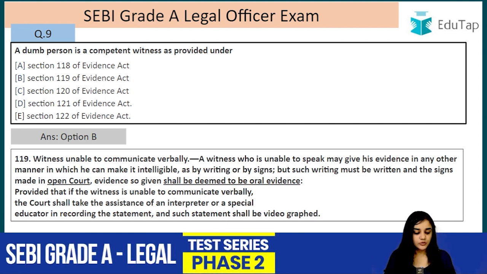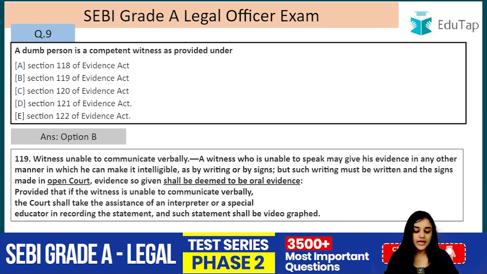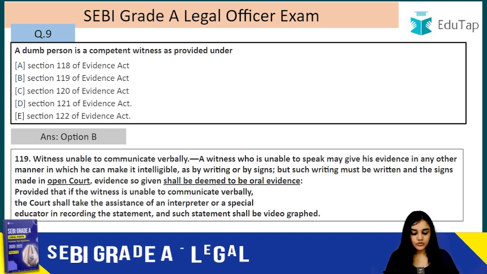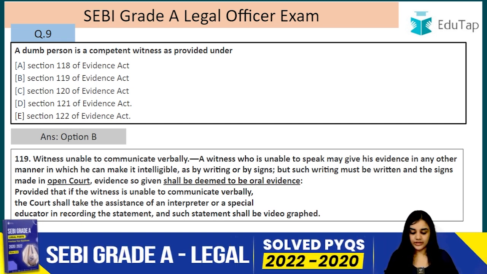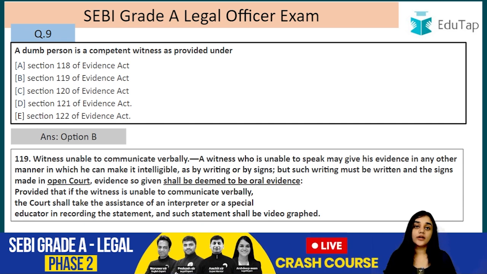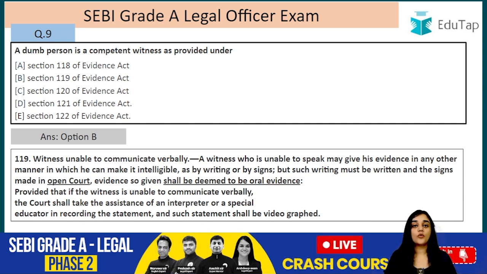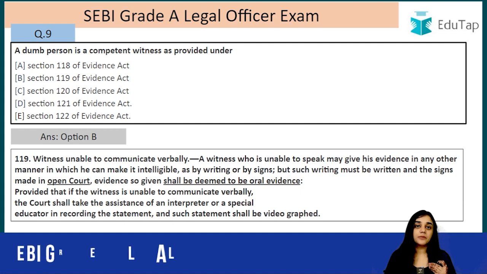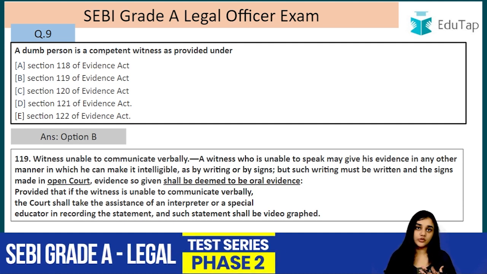So a witness who is unable to speak may give his evidence in any other manner in which he can make it intelligible, as by writing or by signs, but such writing must be written and the signs made in open court. Evidence so given shall be deemed to be oral evidence. Provided that if the witness is unable to communicate verbally, the court shall take the assistance of an interpreter or a special educator in recording the statements, and such statements shall be videographed. In case you are opting for sign language, the statement made through signs will be videographed, right?